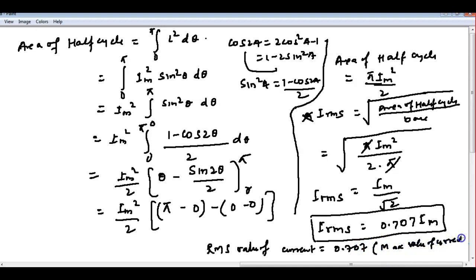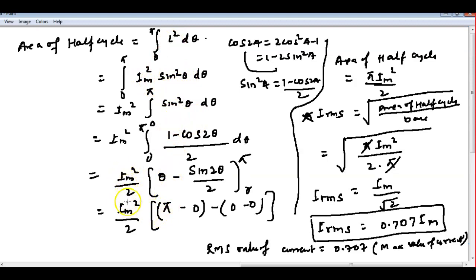Getting here? The same thing applies for the voltage also. If you do the derivation, everywhere you have to write E square. Sometimes questions ask for the voltage only, so no need to get confused here. You should write E square and Em square sin square theta, and everything will go as it is.